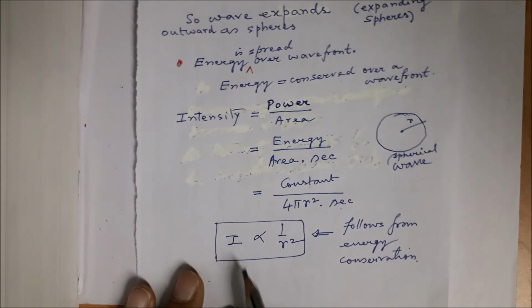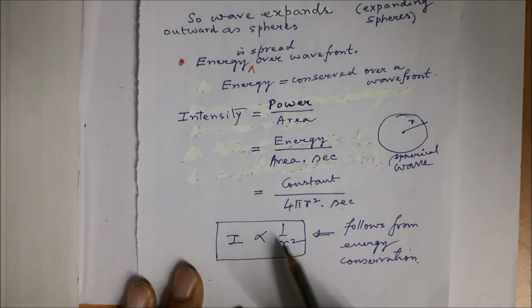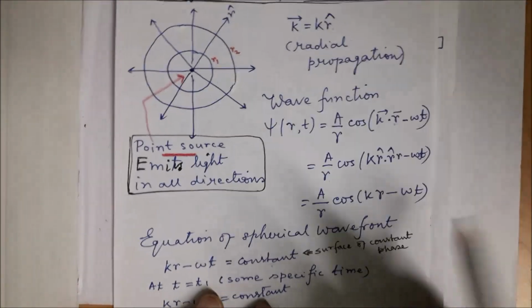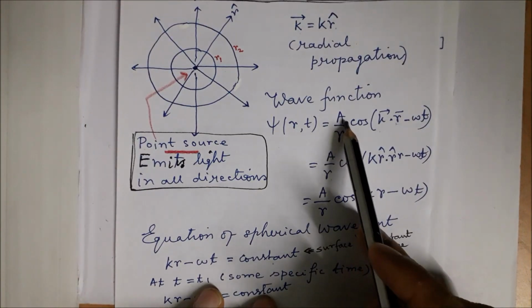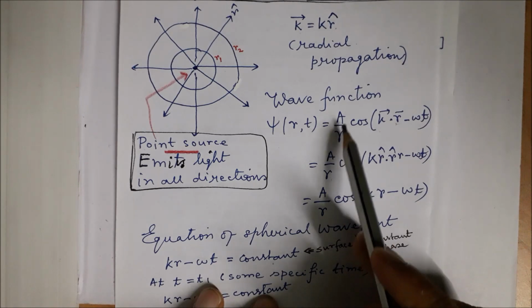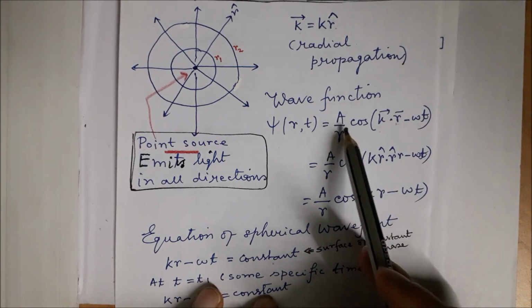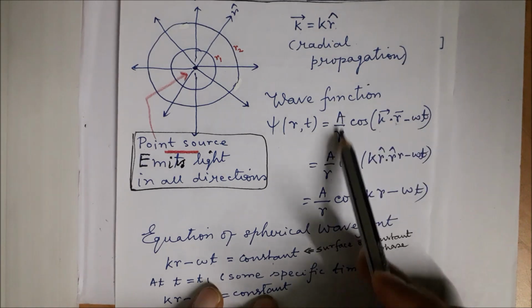So intensity is proportional to 1 by r squared, and therefore the amplitude is proportional to 1 by r, as we had previously in this equation. So this is why here we have A by r, but in the case of a plane wave we just had the same thing without 1 by r.